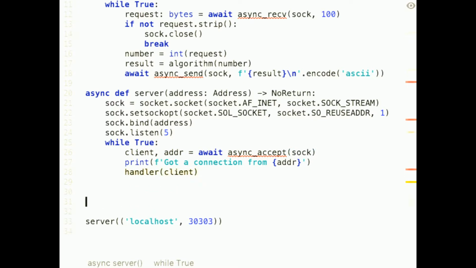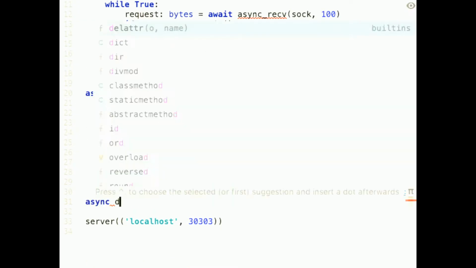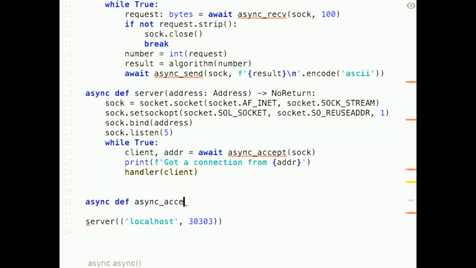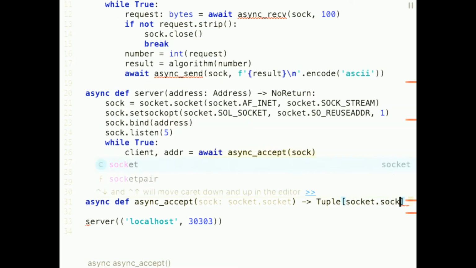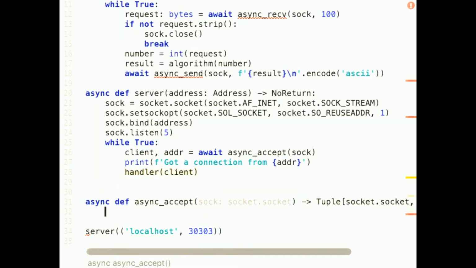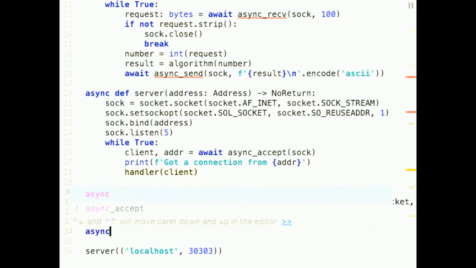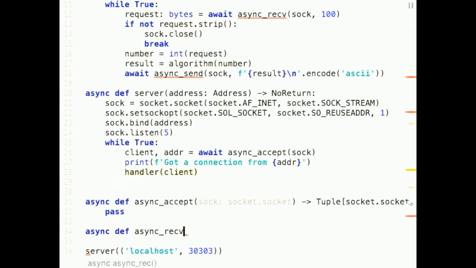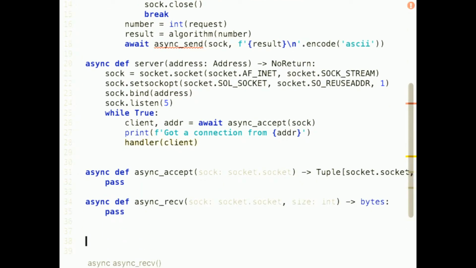And so let's just do short dummy implementations of this. So async accept takes a socket and returns a tuple of a socket and an address. For now, we'll just leave it like that. Async receive does the same thing, also takes a socket, takes the number of bytes we want to read, and returns bytes.